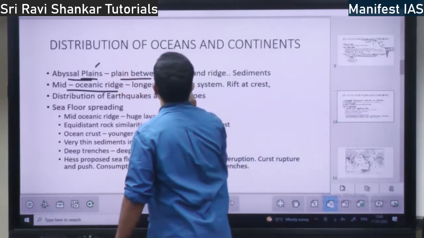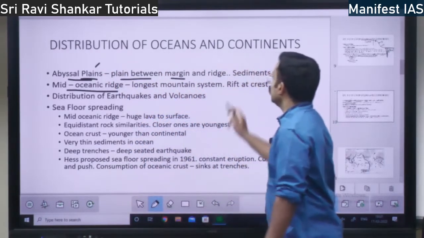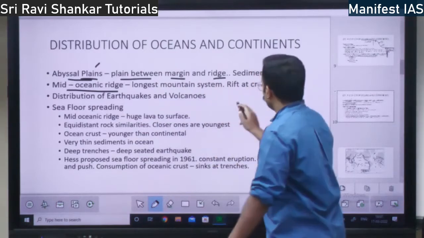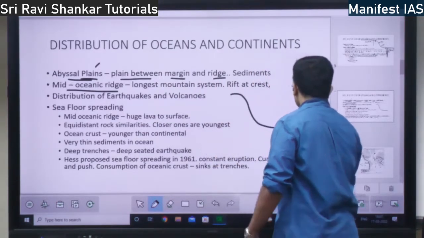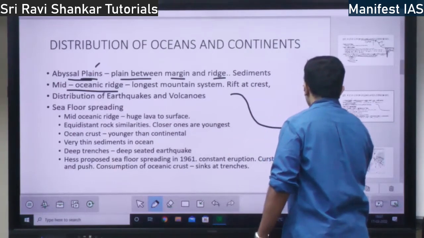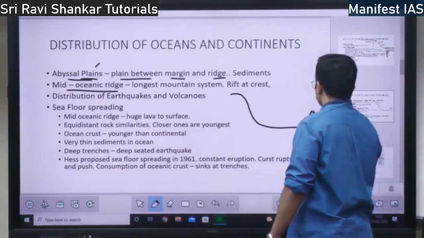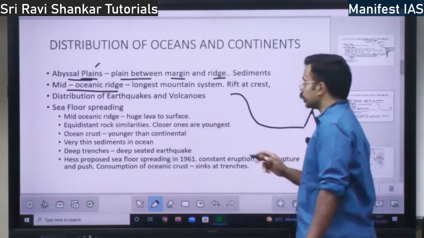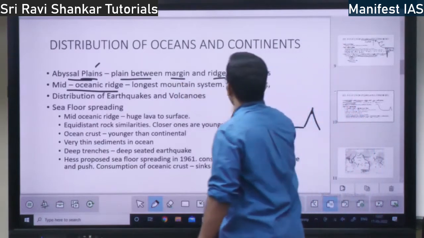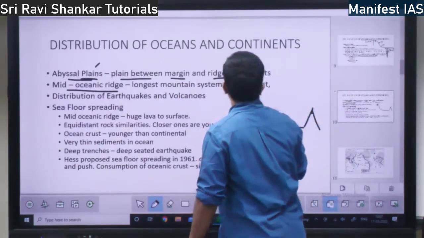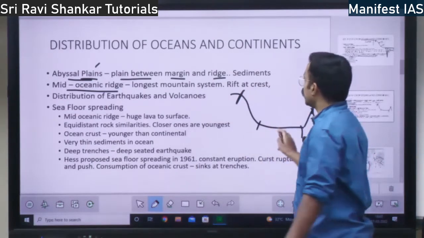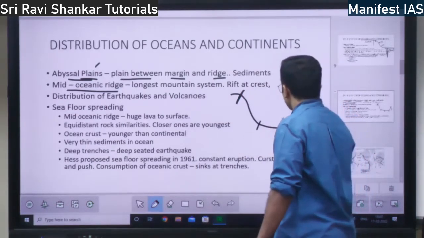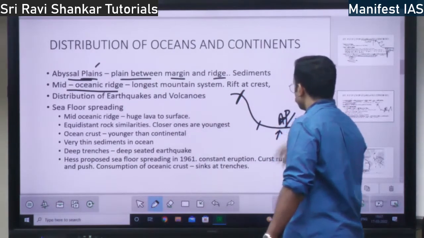So this is the plain between continental margin and ridge. Here the continent is getting into the ocean, and here there is the mid-oceanic ridge, as I told you in the Atlantic Ocean. So the land between the continental margin and the ridge is called what? Abyssal plain, right?